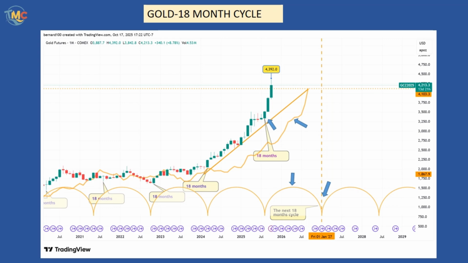We have to watch carefully where this 18-month cycle peak will form. To keep the bullish trend, the gold market has to form its peak after April 2026. If the peak occurs before March, this will be the first sign of weakness. By continuing to analyze the shorter cycle, we will have more precise information for the 18-month cycle peak formation